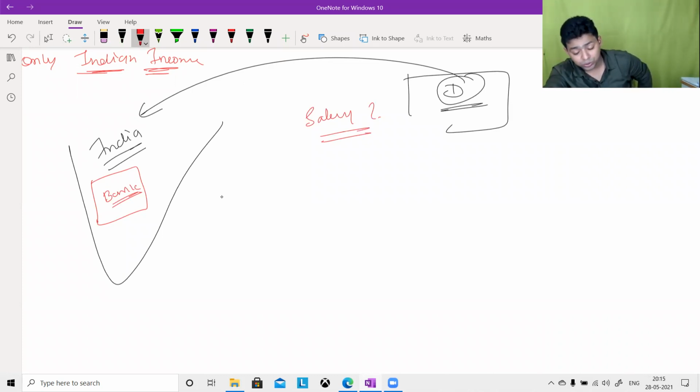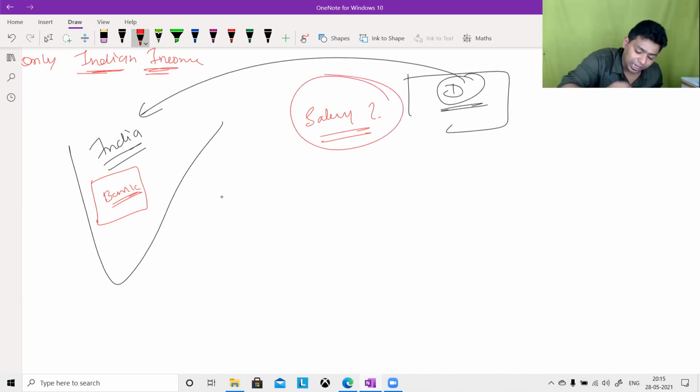Salary which was accrued outside India, employment is located outside India, but received directly in India. Received directly in India. Is it taxable in your hand? Yes, sir. This is taxable for whom? Salary directly received is taxable for whom?